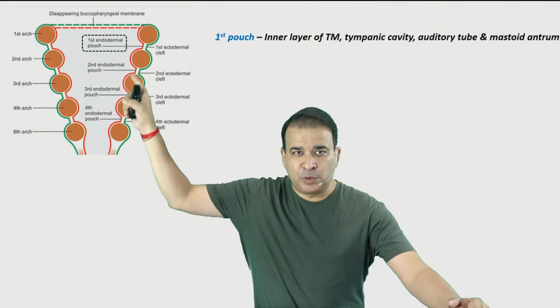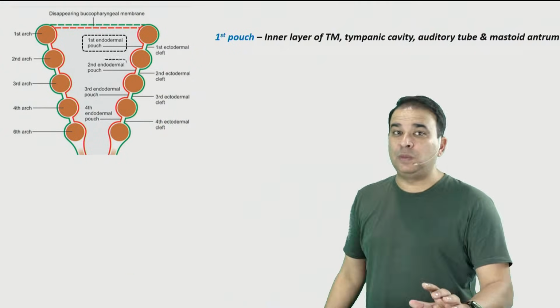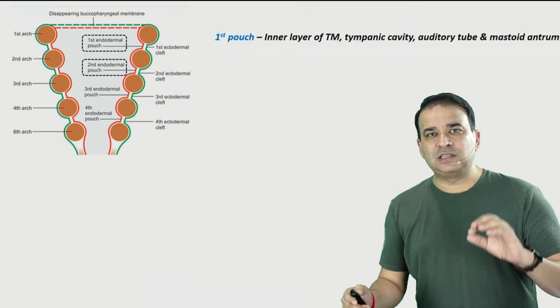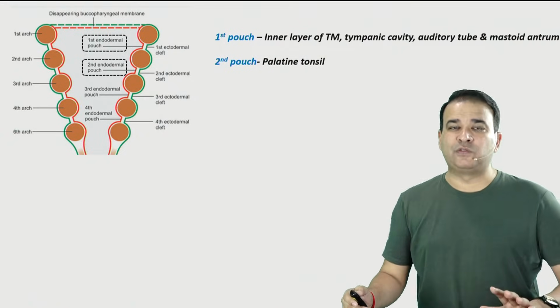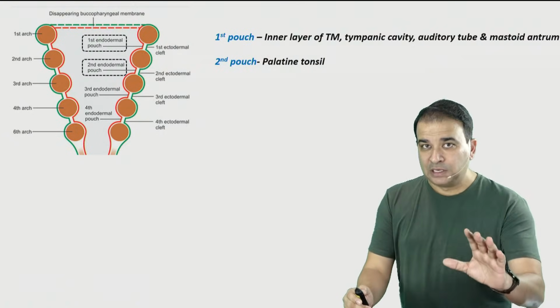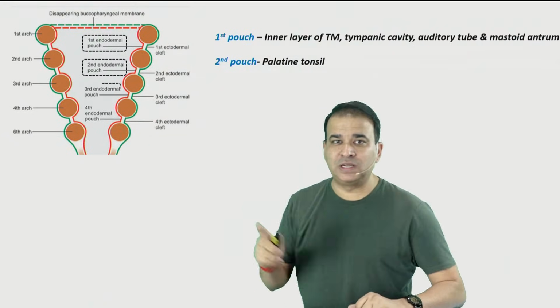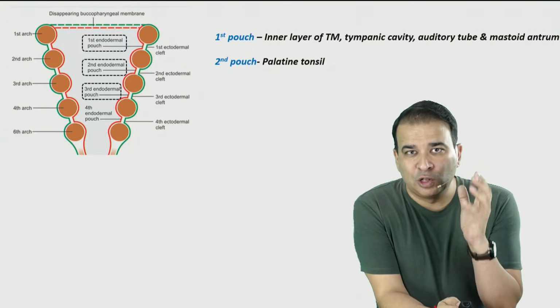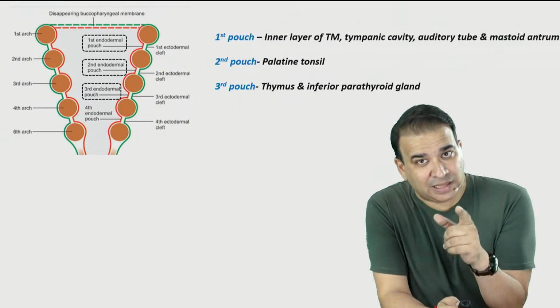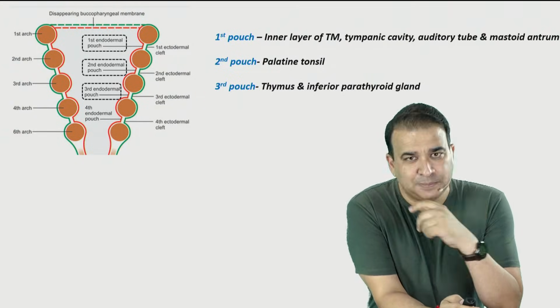Second pouch, guys, between second and third arch, will give rise to the palatine tonsil. Strictly speaking, the lining epithelium of the palatine tonsil will come from the second pouch. Third pouch, which is the answer to our question, will give rise to the thymus and also the inferior parathyroid gland.